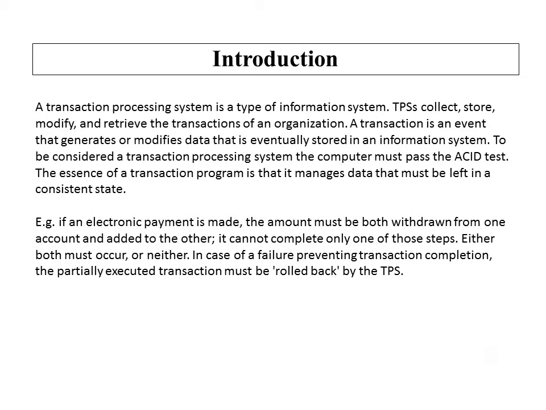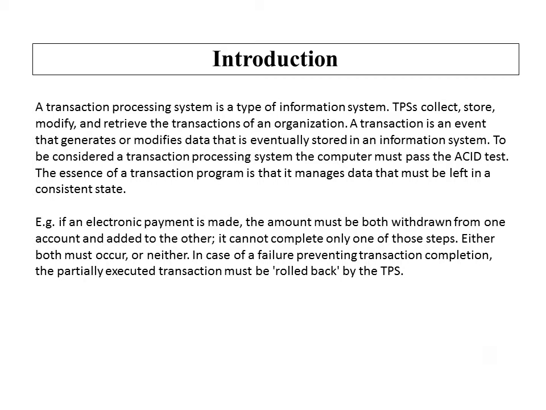To be considered a transaction processing system, the computer must pass the ACID test, where A stands for atomicity, C is for consistency, I is for isolation, and D is for durability. The essence of a transaction processing program is that it manages data that must be left in a consistent state.